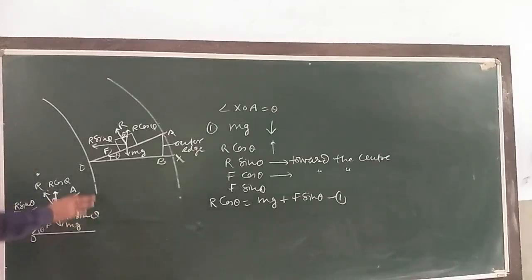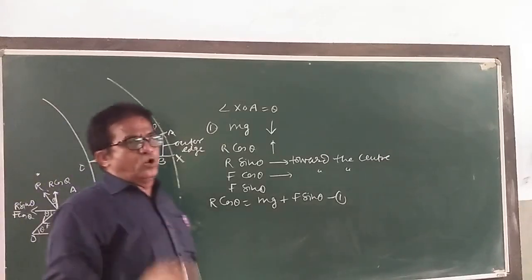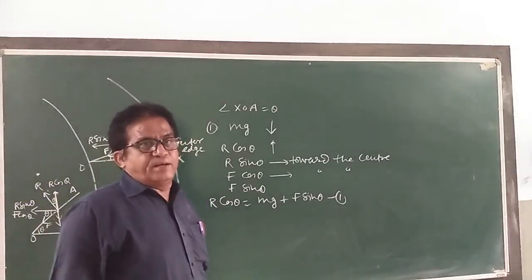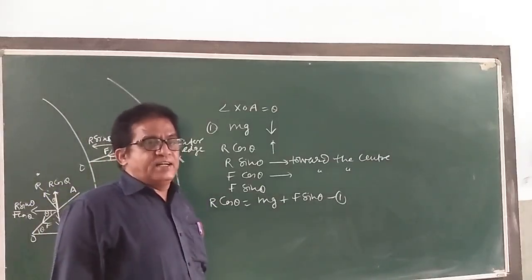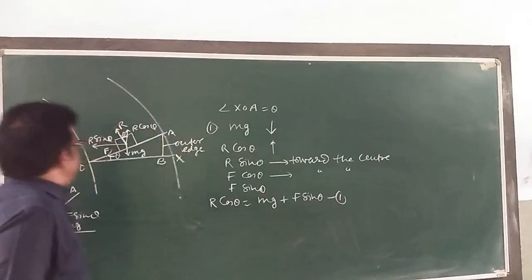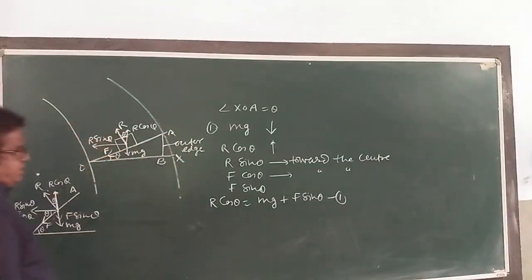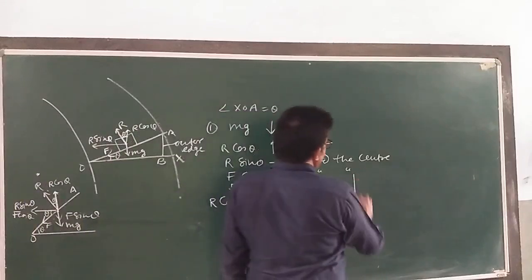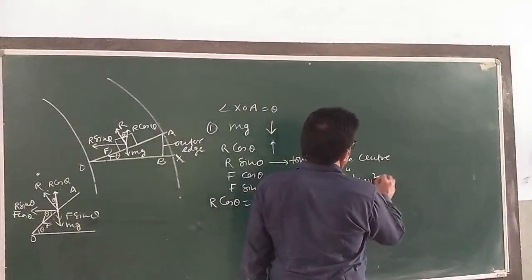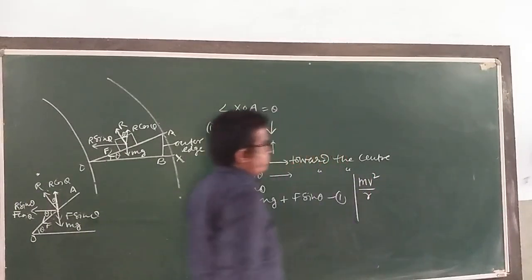Okay, my dear children. V is the velocity of the vehicle over the banked circular road. m is the mass. r is the radius of the circular track. So the centripetal force required here would be mv square by r. This is the centripetal force formula.